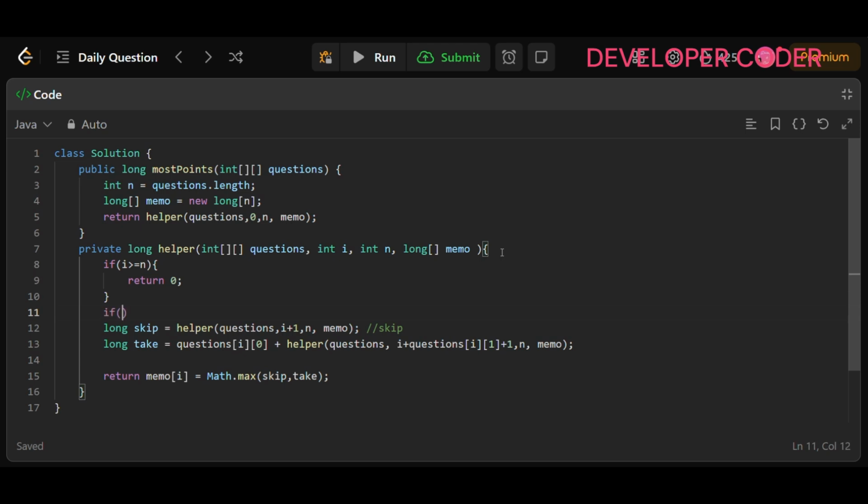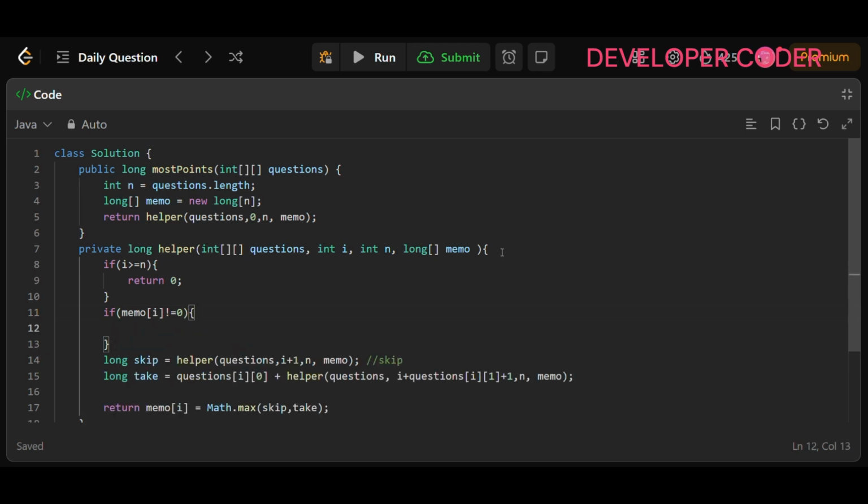So here, if memo of I value is not equal to 0, then definitely it simply means that we have calculated this in the past. So from here we have to return memo of I. So we have reduced many trees that we were creating. Now only a few we need to solve, and if for that particular part we already know the answer, we can use that.